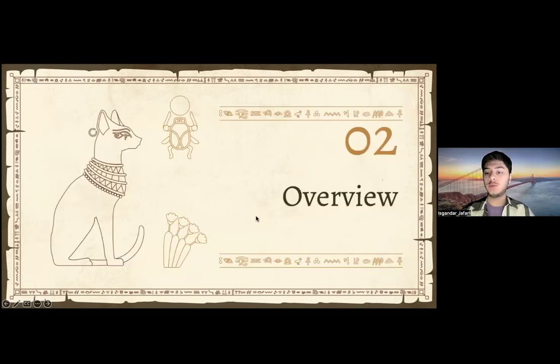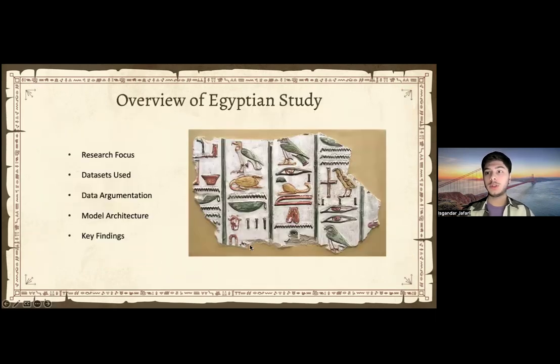Now we'll continue with overview, what I think. So first I'll start with overview of the Egyptian study. Overview of this study mainly, I would say that it mainly focused on more humanitarian stuff. So there were not a lot of math, and the language model used there wasn't as math-based.